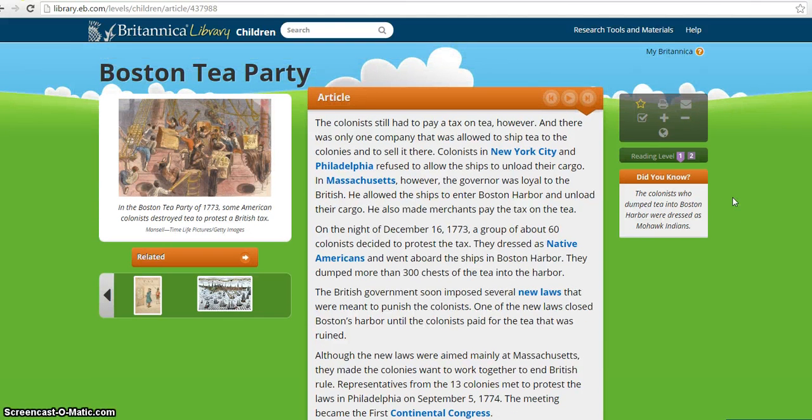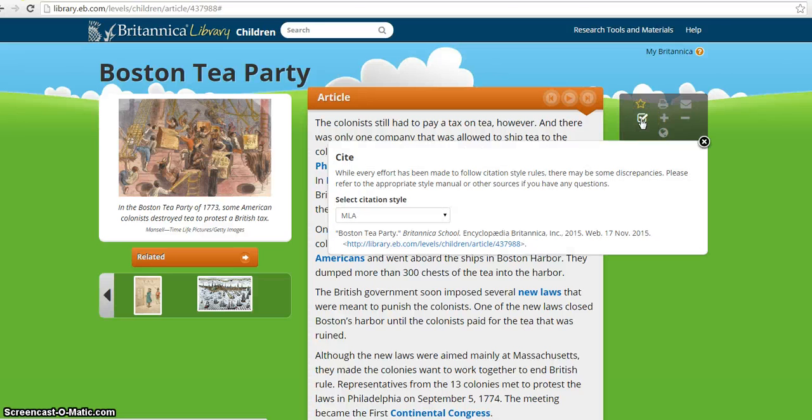Now, the other thing that's important is that this site will show you how to cite your research as well, how to figure out the author and the year and all of that. So if you look over here, there's this little check mark. It says cite. You can click on that and it'll come up with the information. So you can see right here that it has a title. It also gives you the year. Again, if you decide that this is an article you want to use for your research, it's very, very important to make sure that you figure out how to cite it. We're going to talk about that more in the library later when you come next time.